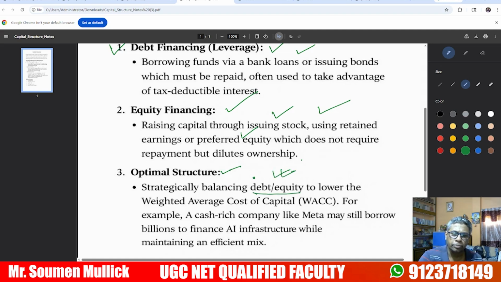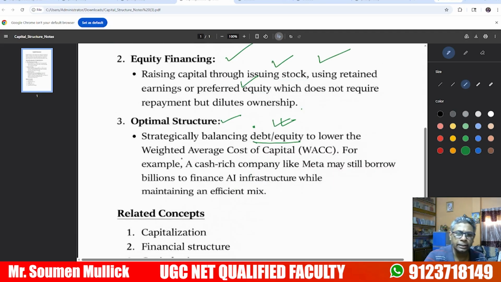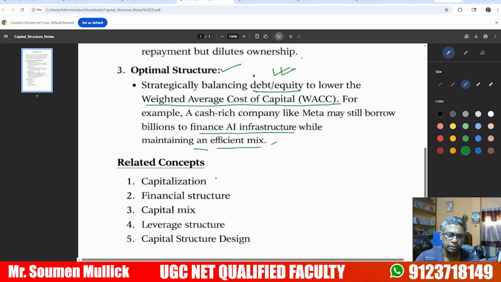The main objective of capital structure is to balance debt and equity to lower the weighted average cost of capital, WACC, which is very important. For example, a cash-rich company like Meta may still borrow billions to finance AI infrastructure while maintaining an efficient mix, an optimal structure. Related concepts to study are capitalization, financial structure, capital mix, leverage structure, and capital structure design.